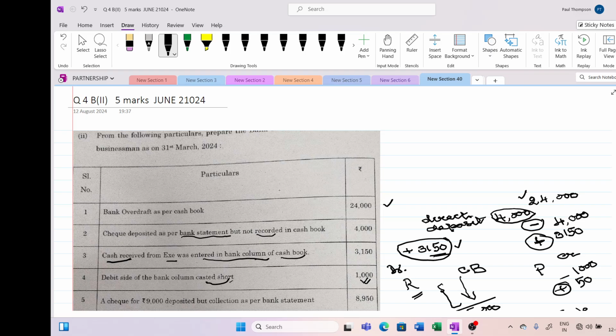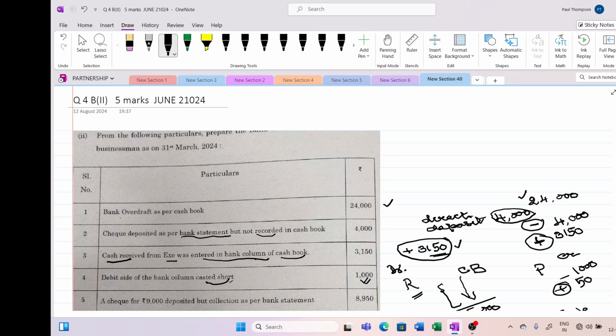But here they have not specifically mentioned to prepare an adjusted cash book, but you can prepare because it is the financial year end. But when you prepare an adjusted cash book, give an assumption or note below that it is assumed that the accounts are closed as on 31st March 2024.